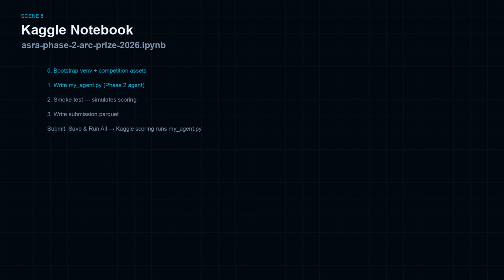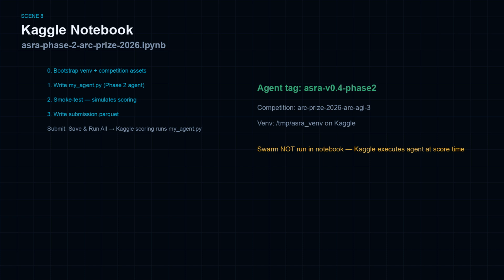Section 0 bootstraps a dedicated venv and mirrors competition wheels. On Kaggle the venv lives in /temp/ASRA_venv to avoid output quota limits. Section 1 writes myAgent.py with embedded compact object perception mirroring the library. Section 2 runs a smoke test with venv Python and --self-test, simulating what Kaggle scoring does. Section 3 writes submission.parquet as a validation gate.